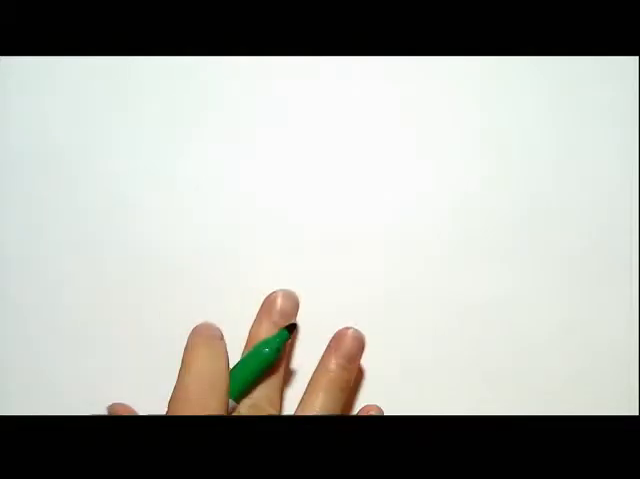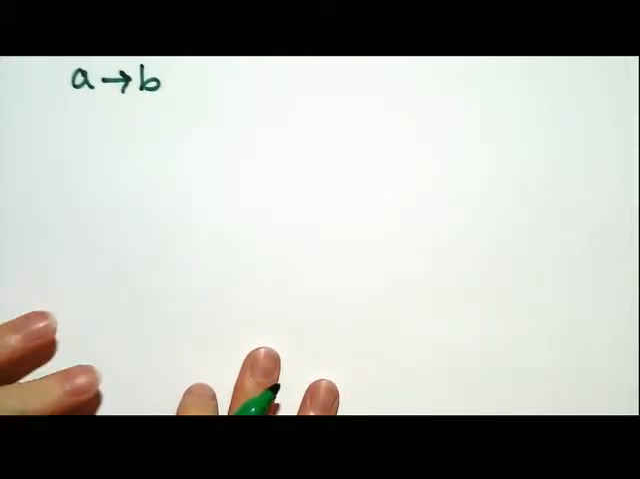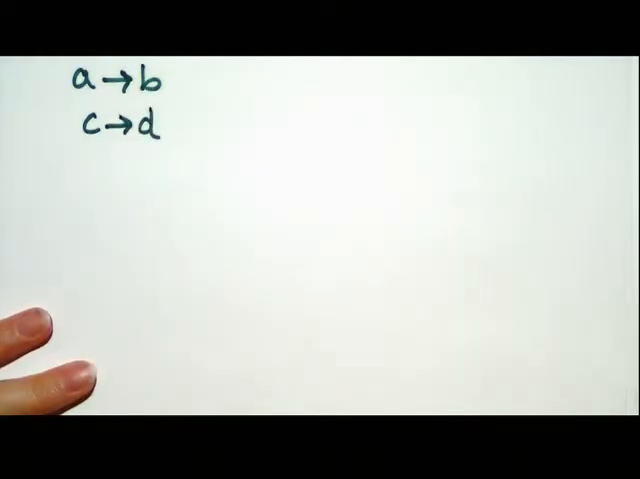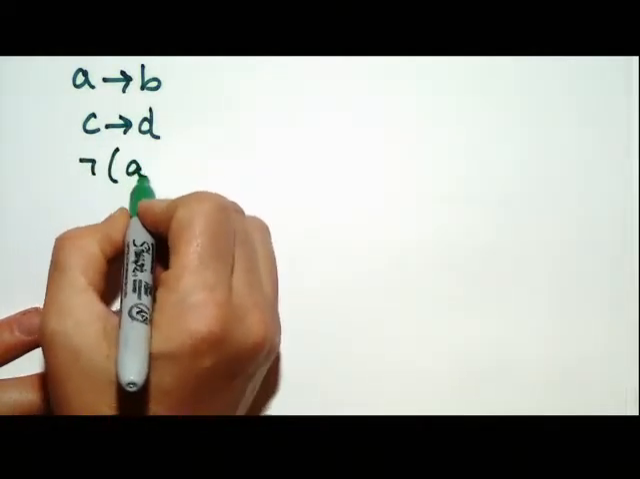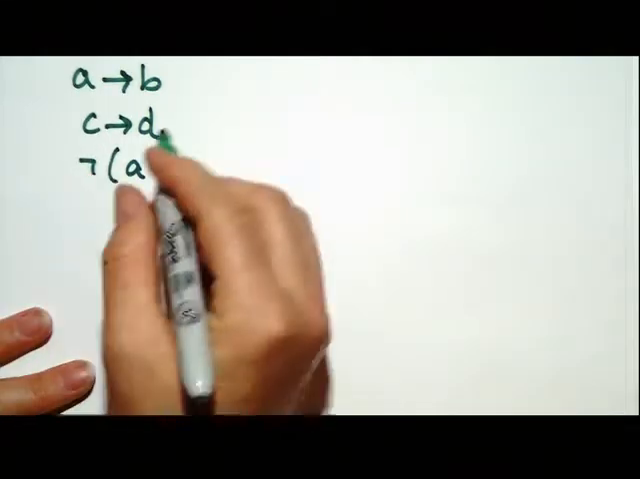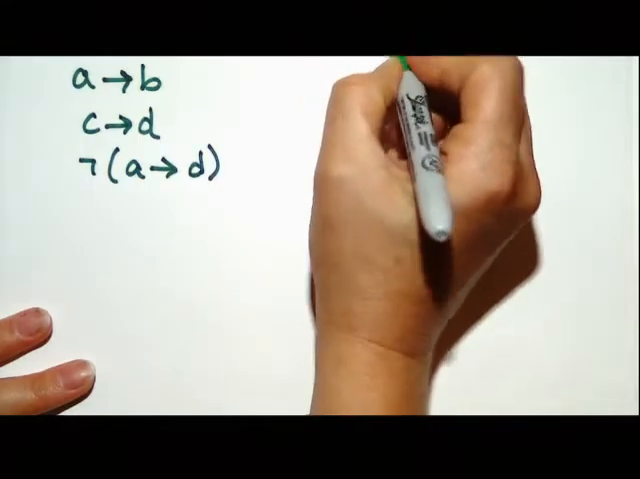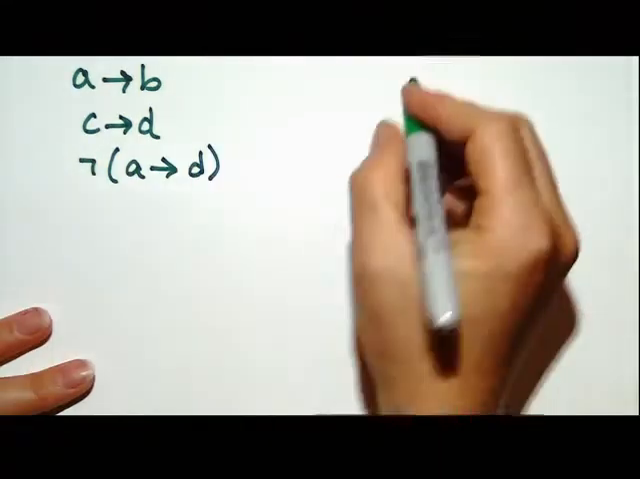Okay, our first given is going to be A implies B. Then we're going to have C implies D. And we'll have not the quantity A implies D. And we need to prove B and not C.